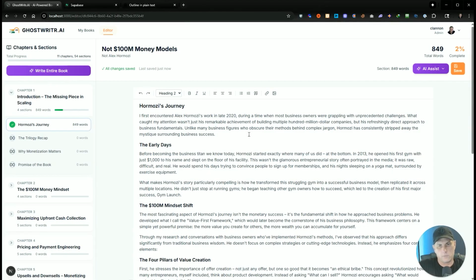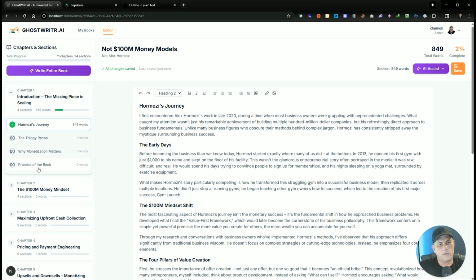It's written in the first person. I was trying to get this to write in the first person as Alex Hormozi, which doesn't look like it's doing right now, but we can control that because I actually have access to the prompt. But let's do the rest of this chapter.